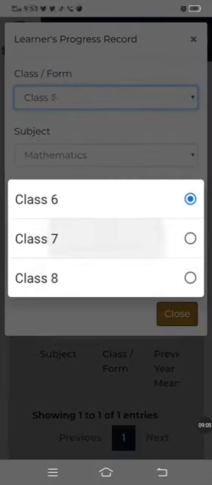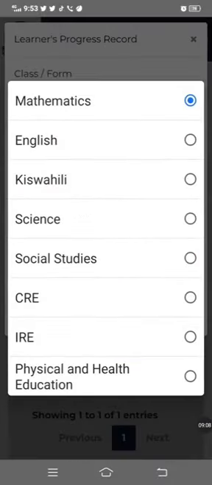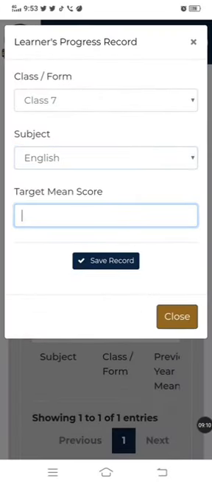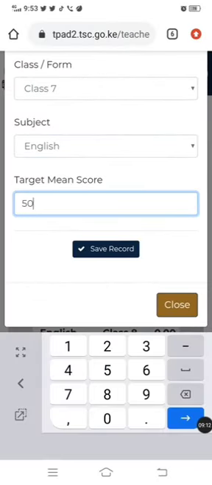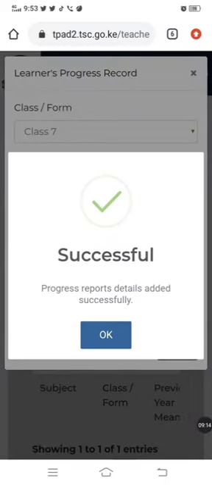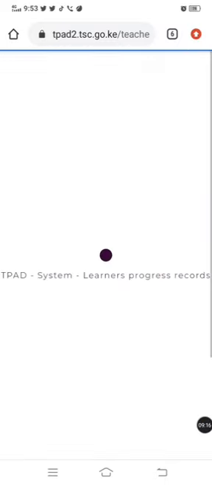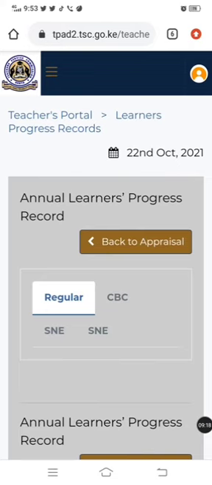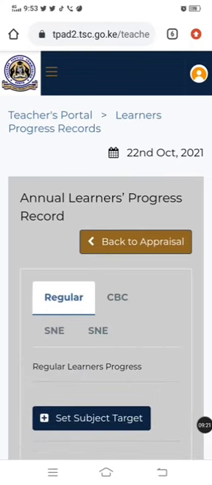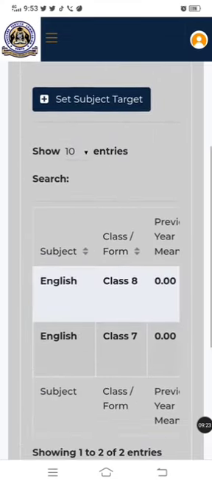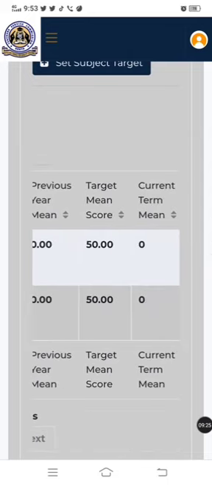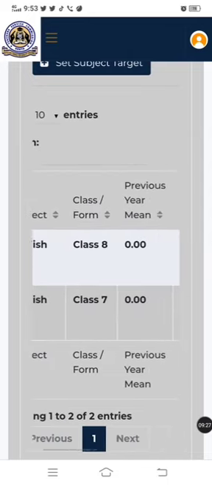I'll go to class 7. Class 7, I'm also teaching English. I think I'm going to give myself the same target, a 50. Then I save my record. Successfully saved. You click OK. So again, CBC, back to regular, scroll up. You can see my English is there. My target is set. Then I go back.